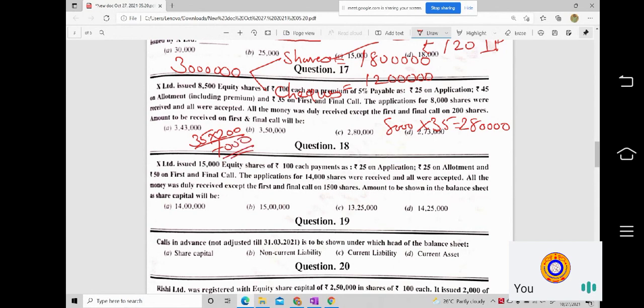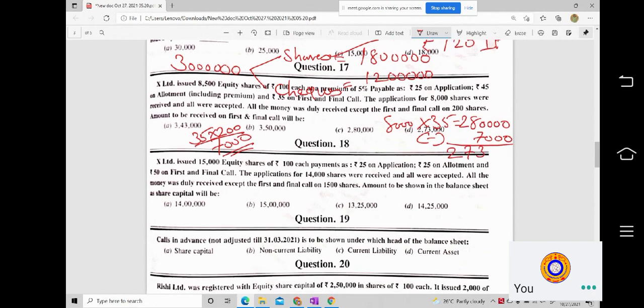So out of 2 lakh 80,000, you haven't received 7,000 rupees. So when you minus this 7,000 from 2 lakh 80,000, you will be getting an amount of rupees 2 lakh 73,000.